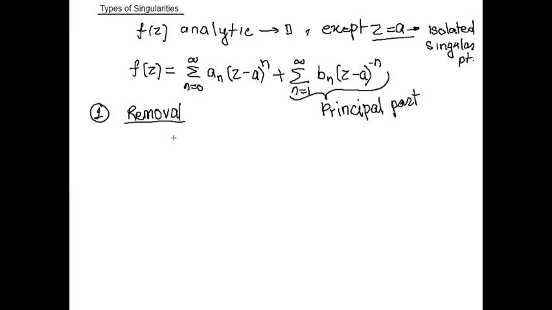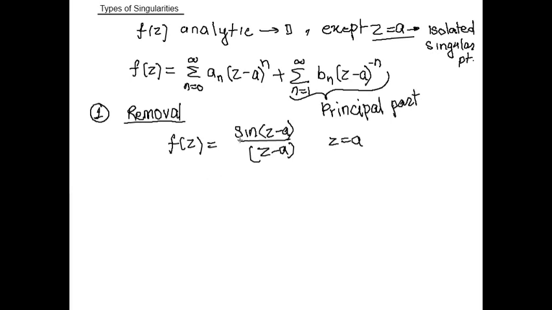I will explain with one example. If I have a function f(z) equal to sin(z minus a) divided by (z minus a). Clear? So in this function we can see the denominator z minus a. So z equal to a is the singular point. Clear? Because at z equal to a, this function is not analytic. So z equal to a is the singular point.